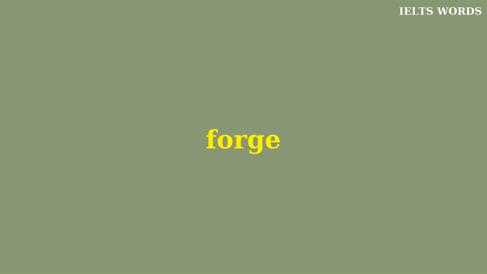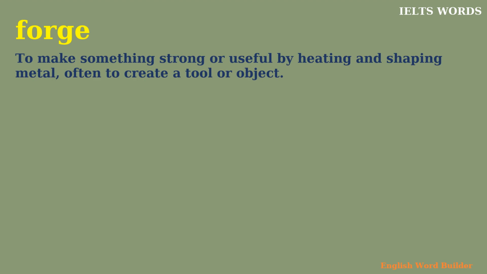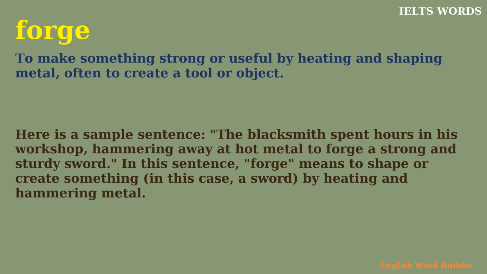Forge. To make something strong or useful by heating and shaping metal, often to create a tool or object. Here is a sample sentence. The blacksmith spent hours in his workshop, hammering away at hot metal to forge a strong and sturdy sword. In this sentence, forge means to shape or create something, in this case, a sword, by heating and hammering metal.